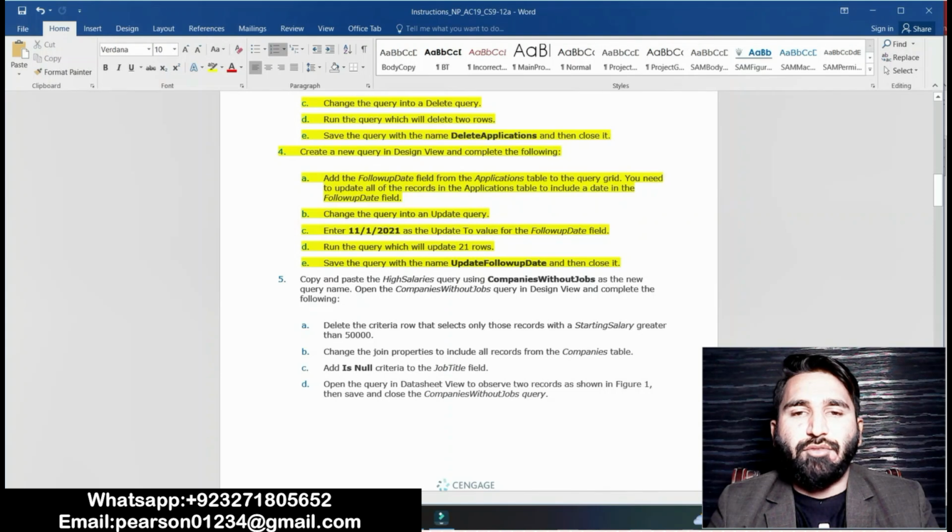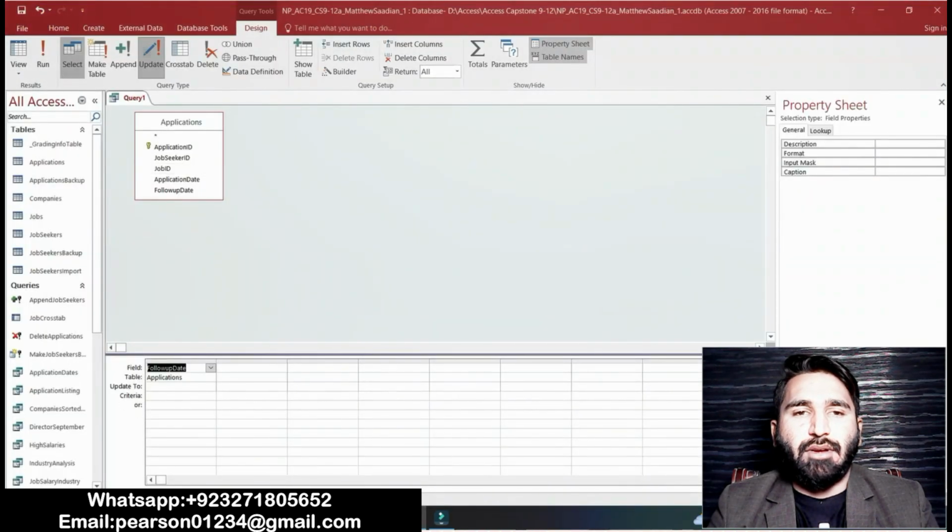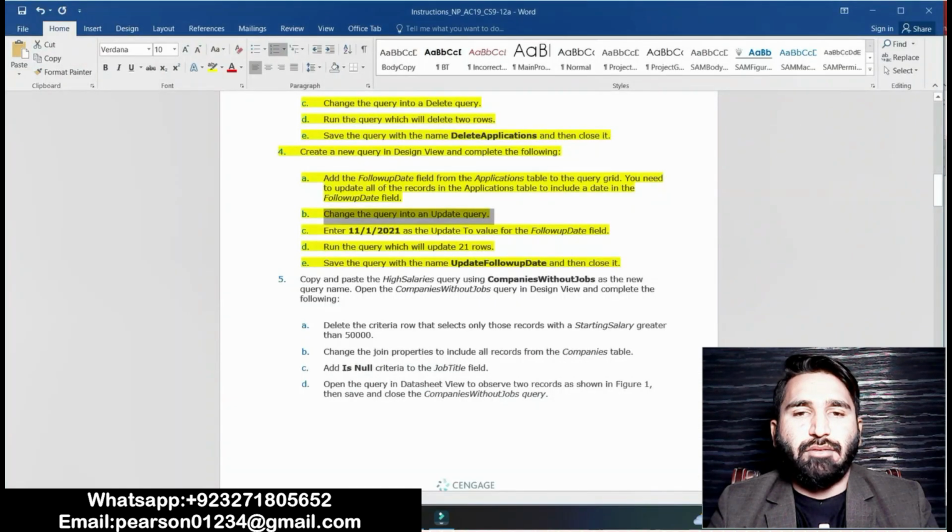Point B is that change the query into an update query. We will have to change this query into an update query. Okay, click on update. Okay, it will be done. Point B is completed now.